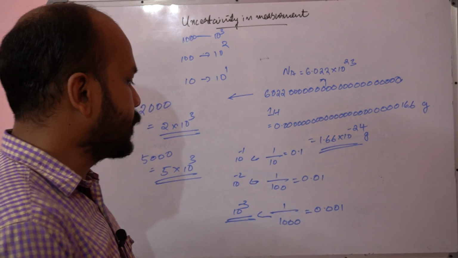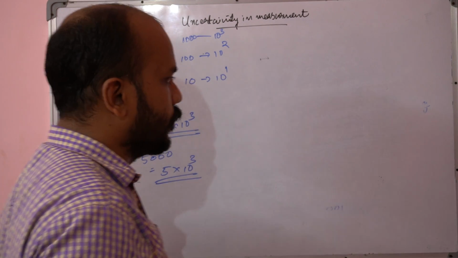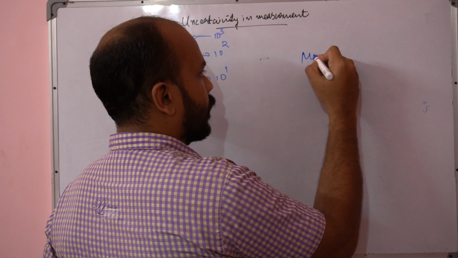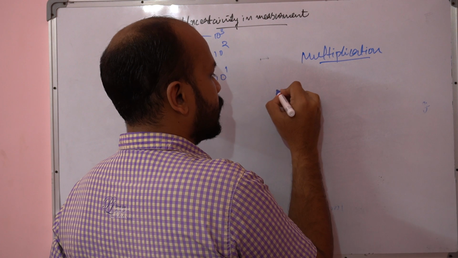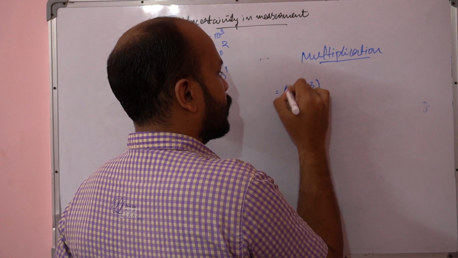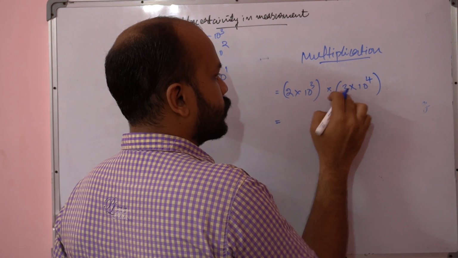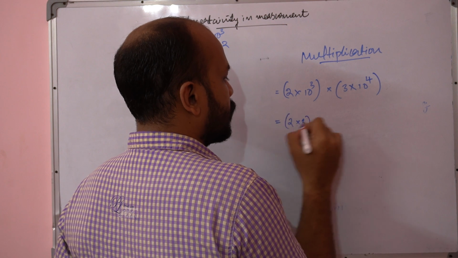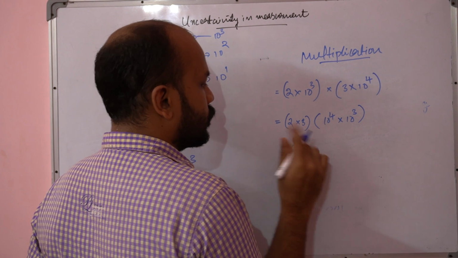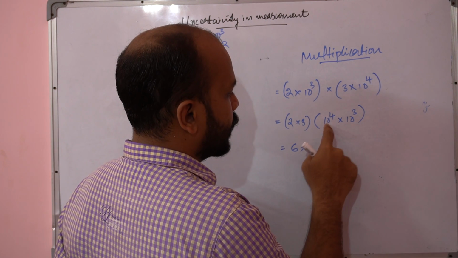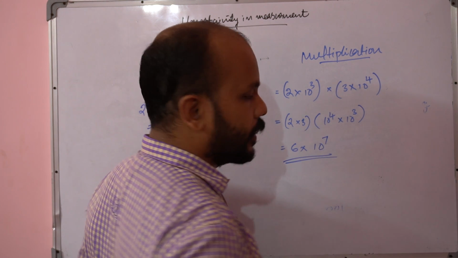Let's see how we do the multiplication or division of these numbers. Let's see how the multiplication can be done. Take 2 × 10^3 times 3 × 10^4. First, you multiply 2 × 3, and then 10^4 × 10^3. So 2 × 3 is 6, and 10^4 × 10^3 is 10^(4+3), so it is 10^7. This way we can do the multiplication.